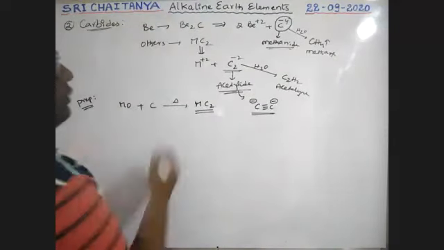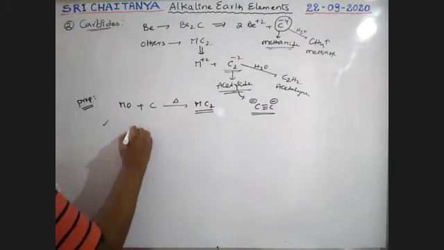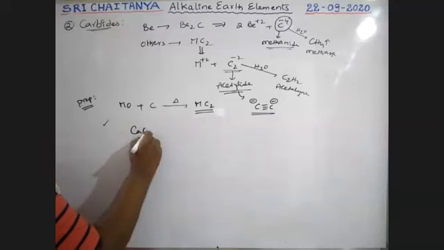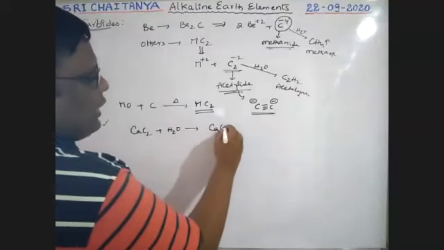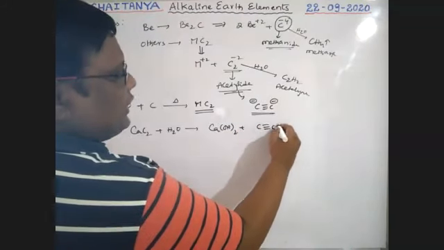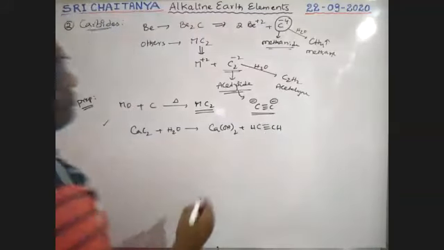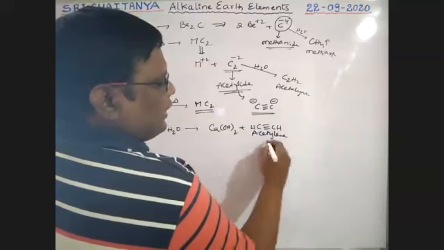Okay. Therefore, let us take CaC2. Calcium carbide on hydrolysis gives calcium hydroxide and HC triple bond CH. So it is called acetylene, boys.